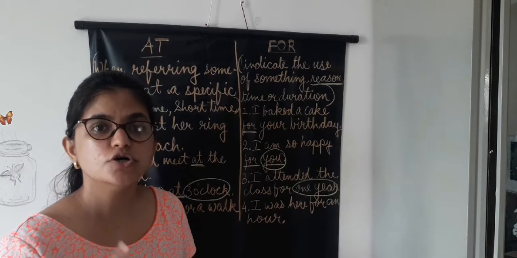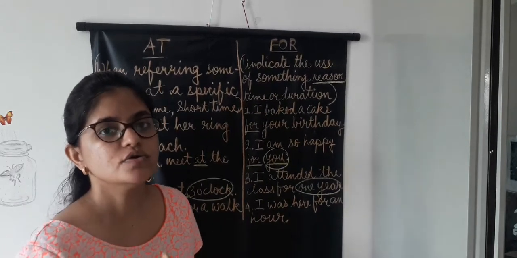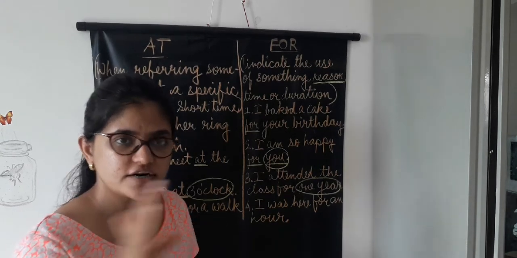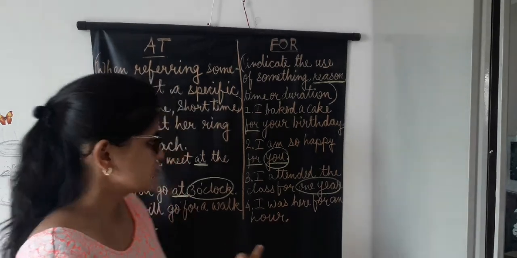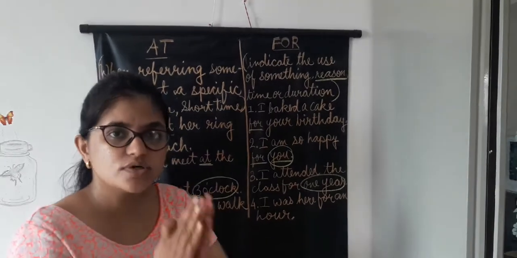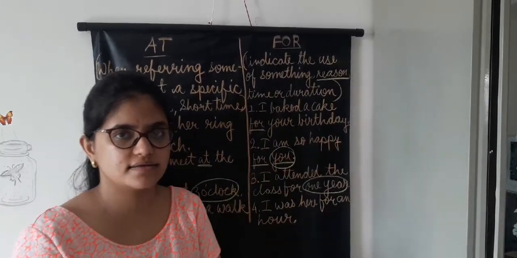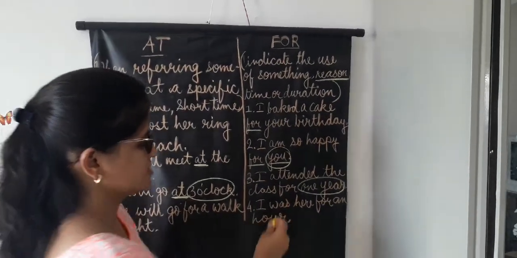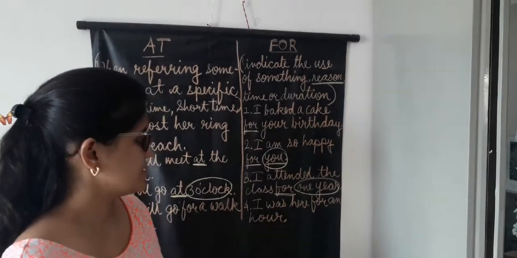It means how long you continued. So duration is showing us the period of time we continue to do the action. So that was for 1 year. When we tell someone a time period, that for this many years we have done this thing, then we use for.